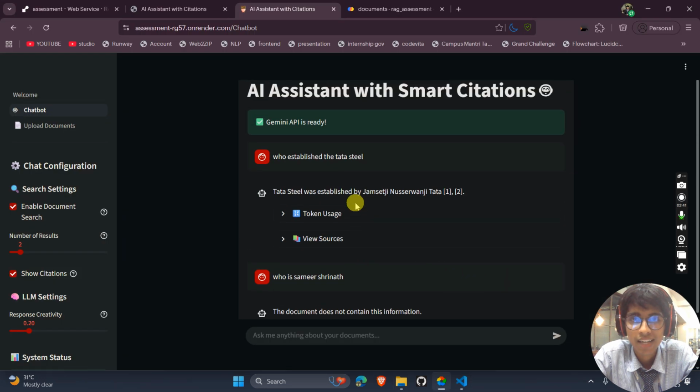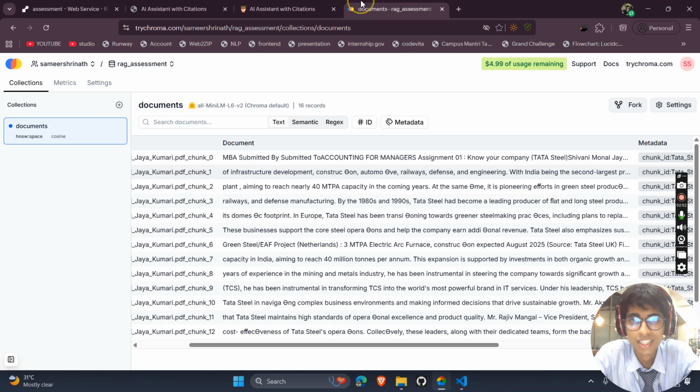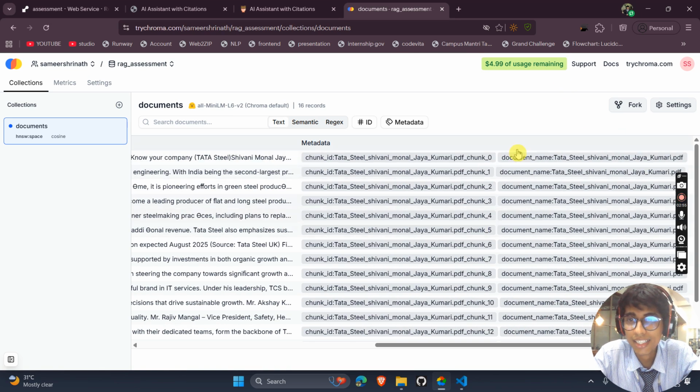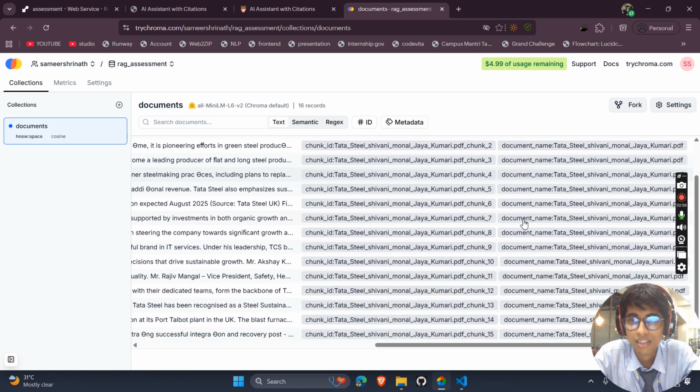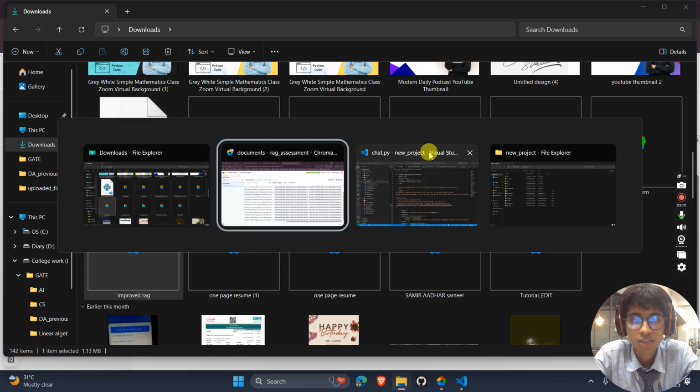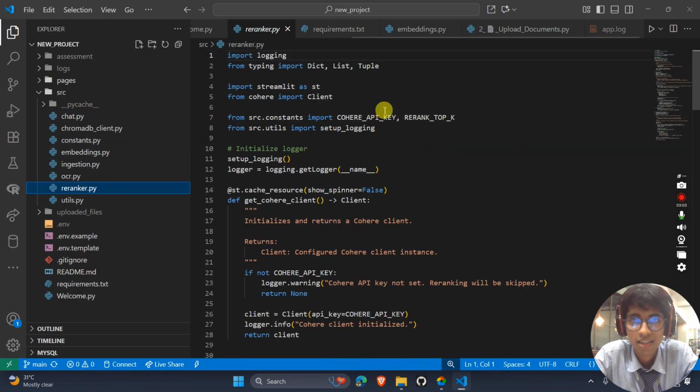And if it is giving the answer, it is also telling me which source it is getting that information from. Here I have used this architecture: whenever I query anything, it goes to this vector database, finds the most relevant vectors, and then uses a re-ranker which I made, which is also online using an API. Using that API I pass the results to the re-ranker, then take the three most important chunks, and pass those to the LLM.